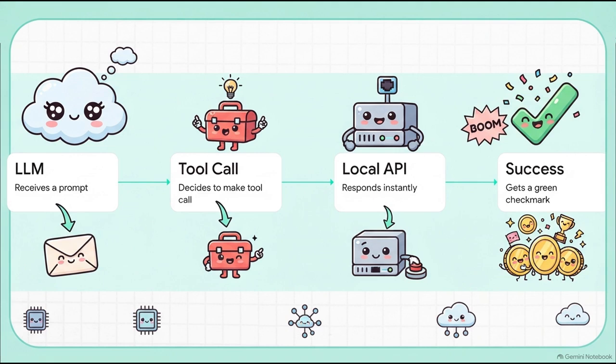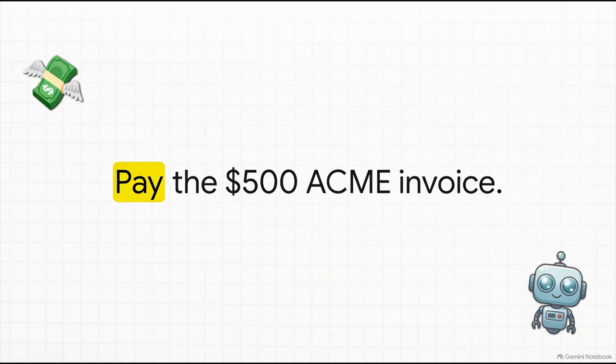It's so easy to forget this when you're just prototyping. I mean, in a flawless localhost demo, everything flows so beautifully. The prompt comes in, the LLM makes a tool call, the local API responds with a success message, and boom, you get a happy little green check mark. It literally feels like the future. But as we all know, localhost is a lie. Let's move to production and see how this setup turns into an absolute disaster.